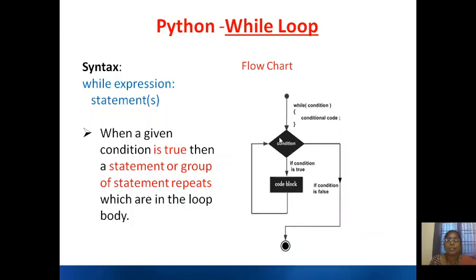So first the condition is evaluated. If it is true, it will execute the code block and then again go and check the condition. If again the condition is true, we are going to execute the code block. This way it will execute n number of times. Once the condition becomes false, it will come out of the loop.